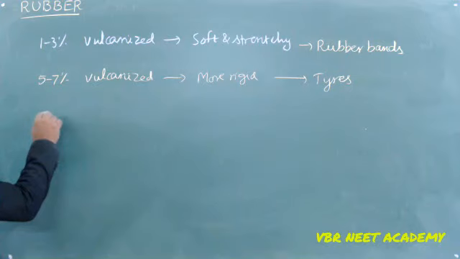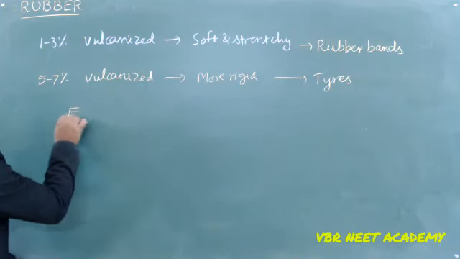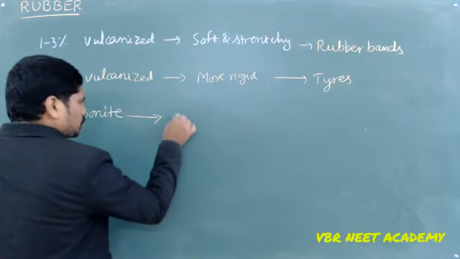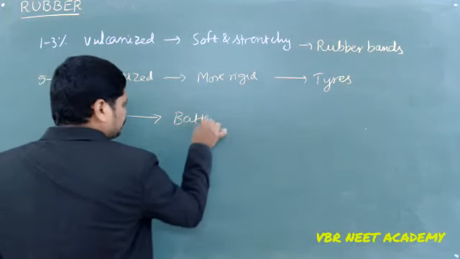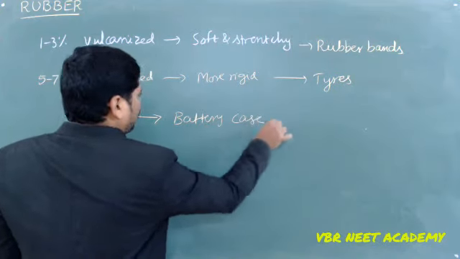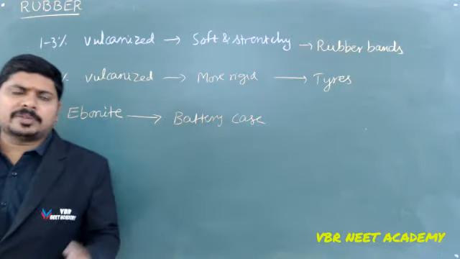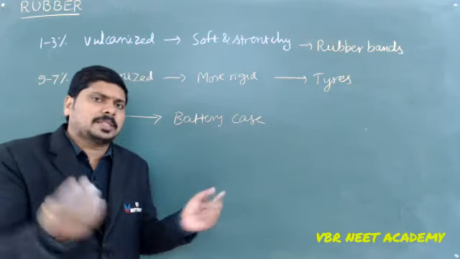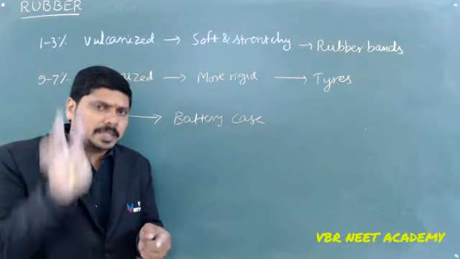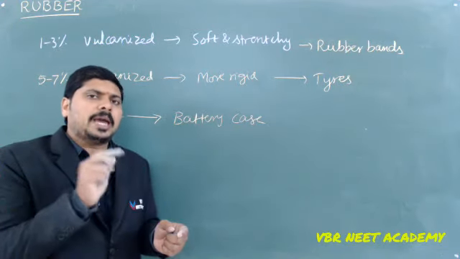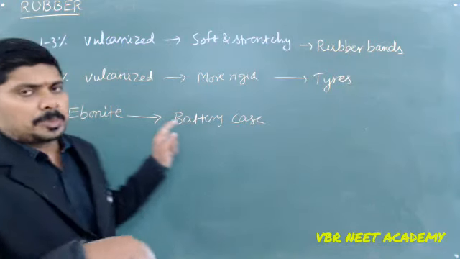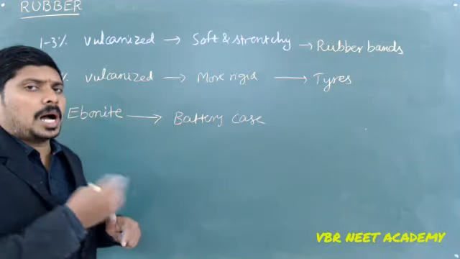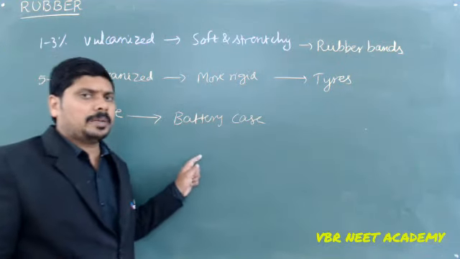And more vulcanization makes it so hard that it is called ebonite, which is useful for battery cases. I think every one of you has seen your inverter batteries or car batteries, and outside you have what looks like plastic. It is not actually plastic, it is rubber. That rubber is ebonite, that is vulcanization. Some 25 to 30% vulcanization takes place so that it becomes so hard. That hard material you use for the battery case.